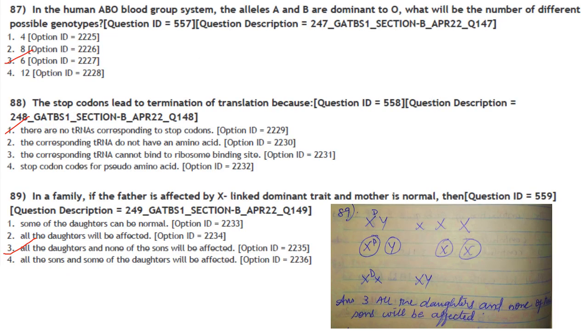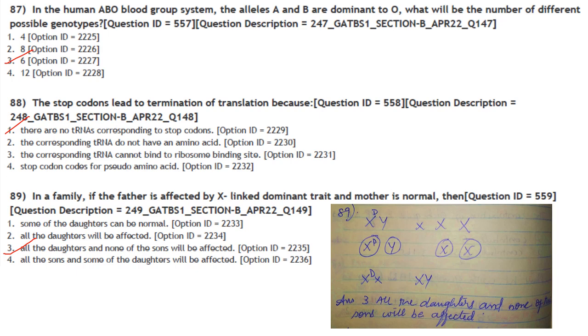Then next one. In the human ABO blood group system, the alleles A and B are dominant to O. What will be the number of different possible genotypes? So you will get 6. How? There you will get capital A, A, A, O, B, B, B, O, O, O, and A, B. So there will be 6 possibilities. Then next one. The stop codon leads to termination of translation because there are no tRNAs corresponding to stop codon. Answer is option 1.